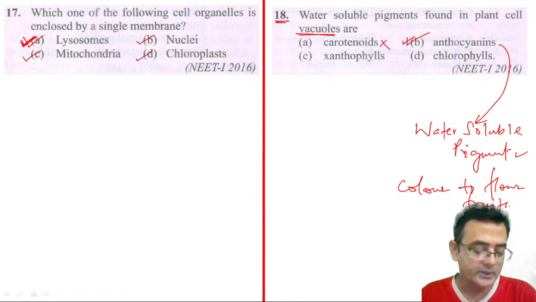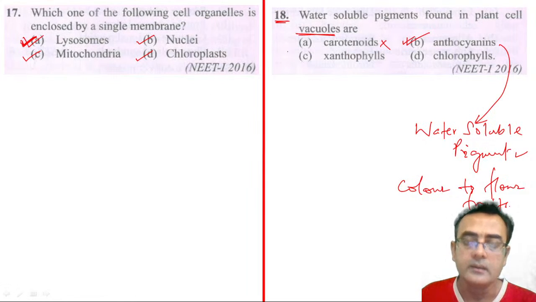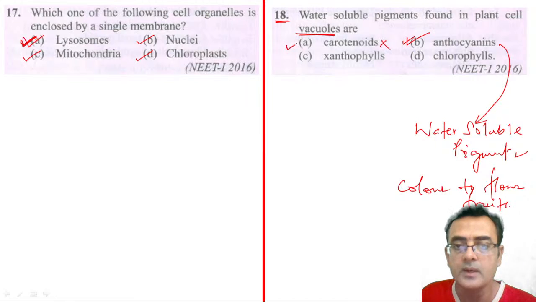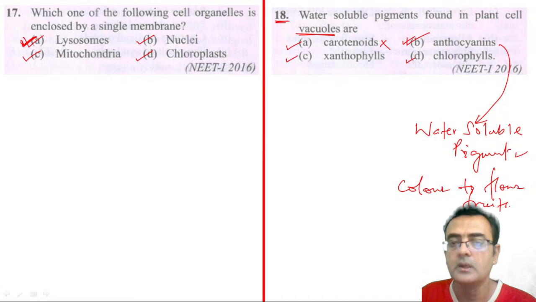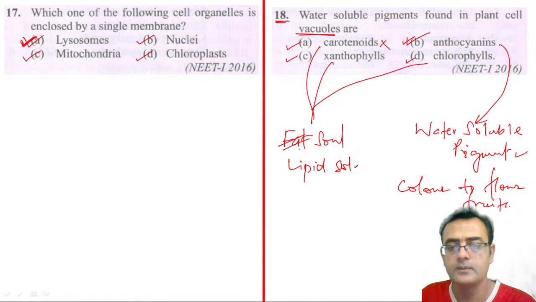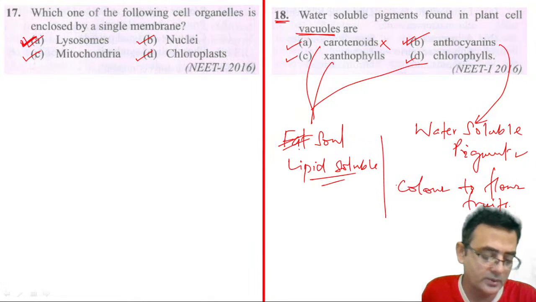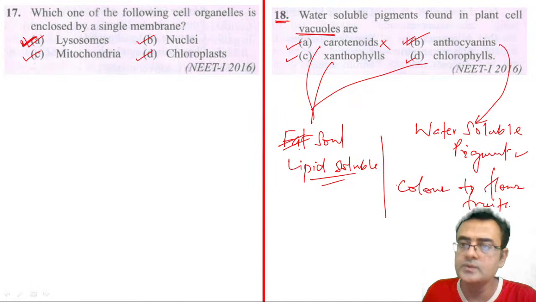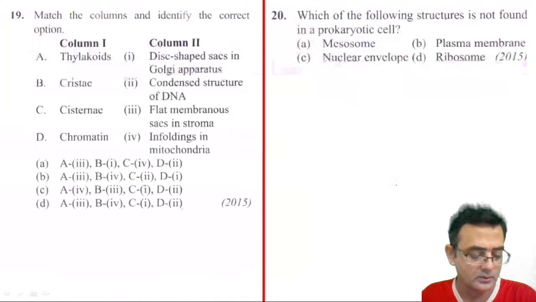And see, one more thing I want to add here, that this is also very important for you. The carotenoids, xanthophyll and chlorophyll. See, these are the pigments which are fat soluble, right? These three pigments are fat soluble and lipid soluble. Don't write fat here, right? Lipid soluble. They also ask the question: which of the following is lipid soluble, which of the following is water soluble, right? So the anthocyanin is the water soluble pigment. Okay, all right. This is an important question and good information.